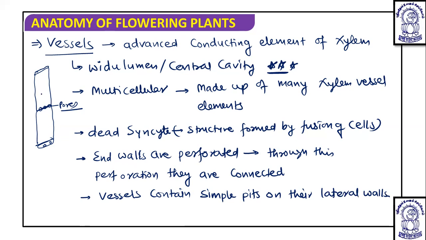You can see this is one vessel element, this is another vessel element, and they are connected through end walls. This is the thick lignified cell wall, and apart from this, they have a wide lumen. So these characteristics help us identify what are vessels and what are tracheids.